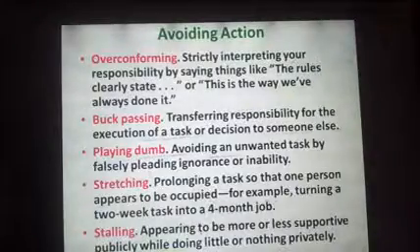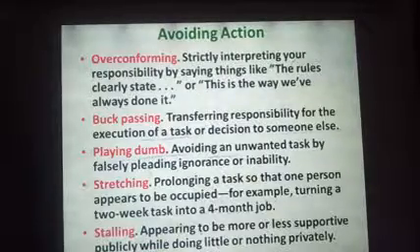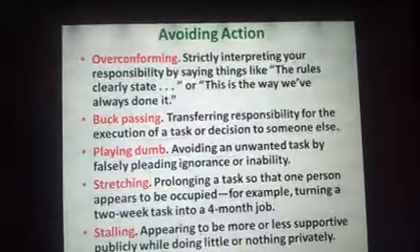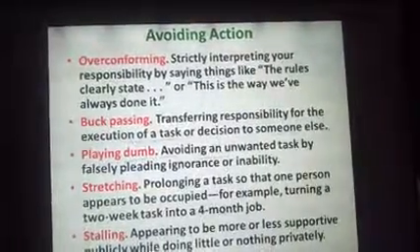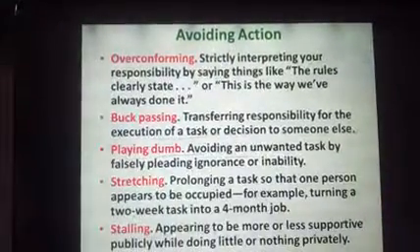Let's continue. Now see the avoiding actions, some other key concepts and techniques. These are really important. Techniques are nowadays coming in exams regularly. Let us see what these techniques are all about. The first technique is over-conforming. Another important technique. Let us see what this is all about.